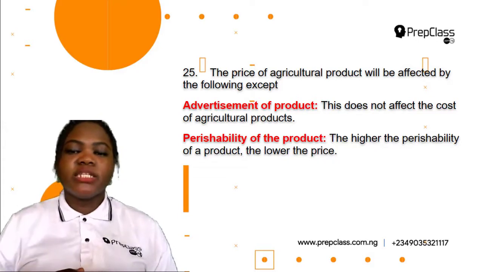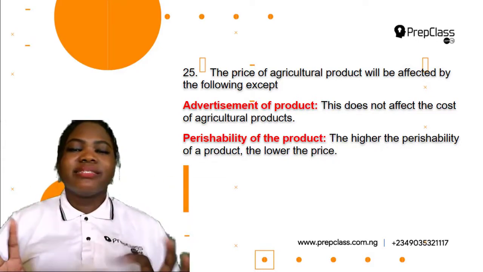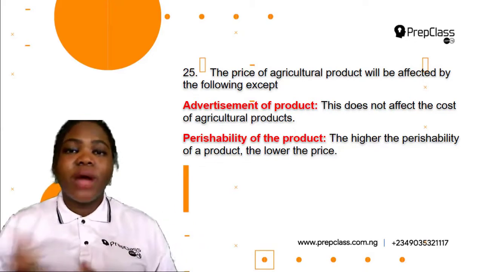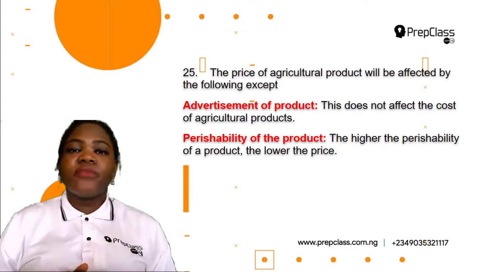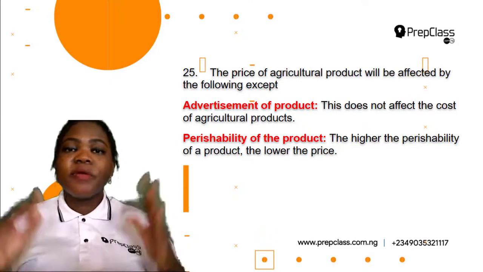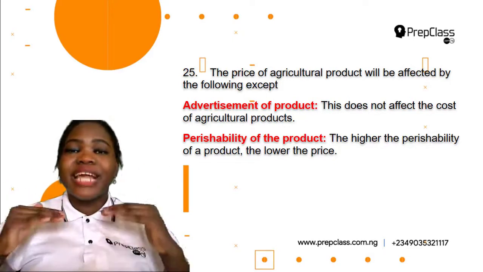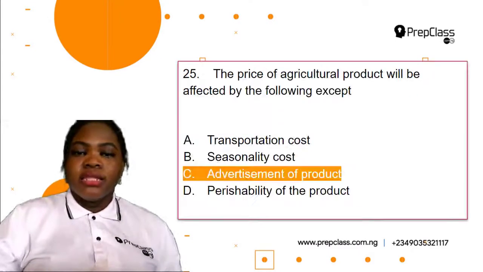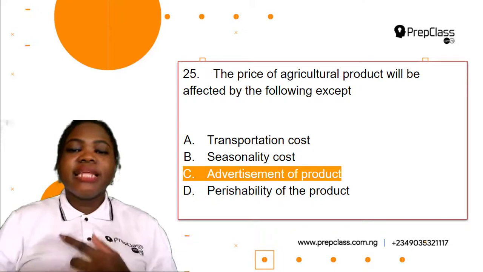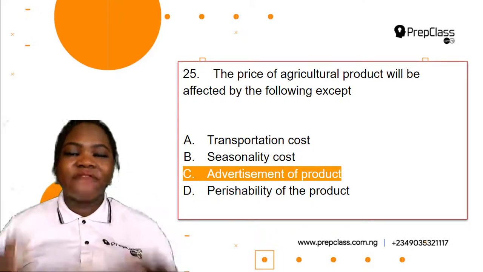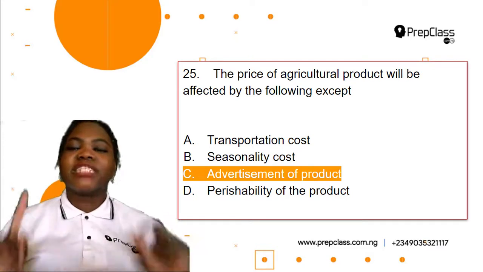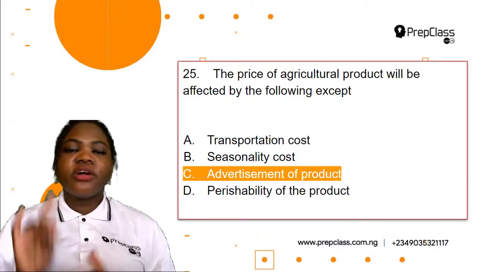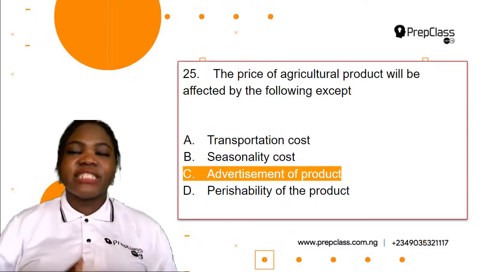So what about perishability of the product? So there are some products that get spoiled easily. So the higher the perishability of a product, the lower the price. So when there is a kind of product that can't last more than 2 days, farmers tend to lower their price so that they can quickly sell them before they get spoiled. Okay, so transportation cost, seasonality cost, and perishability of the product can affect the price of agricultural products, but advertisement of products cannot affect the price of agricultural products. So the correct option here is C, advertisement of products.